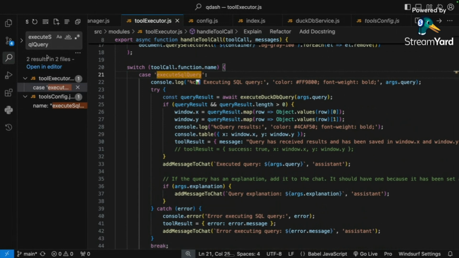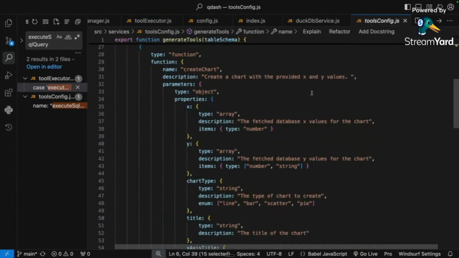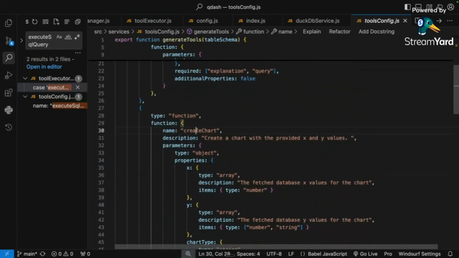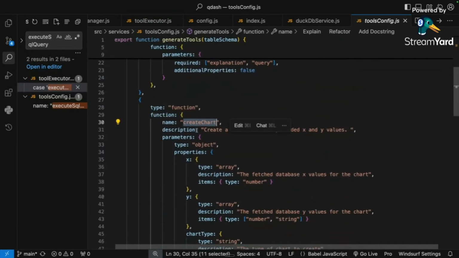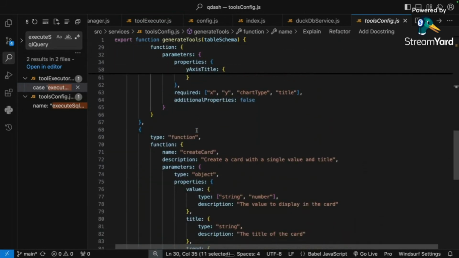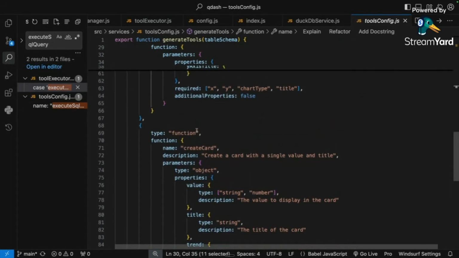There's a bunch of other tools here that I have been using. One of those is create chart. I'm not sure if you guys can see this. The whole point of this is so that I don't spend a lot of time doing reporting.